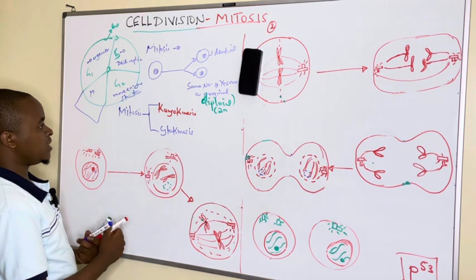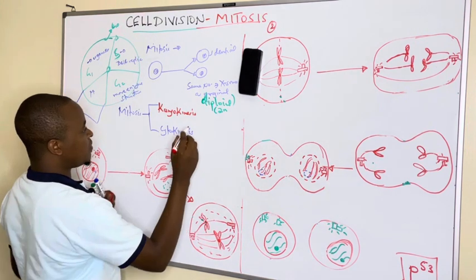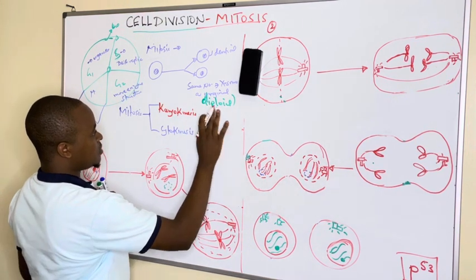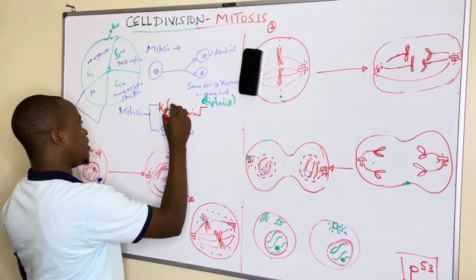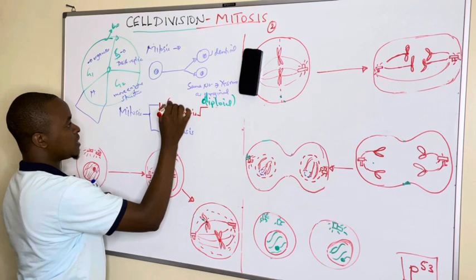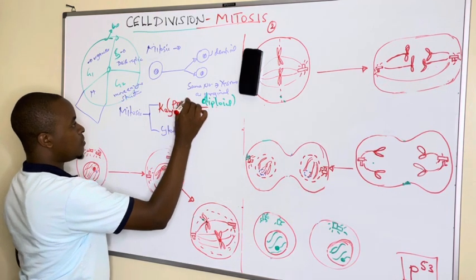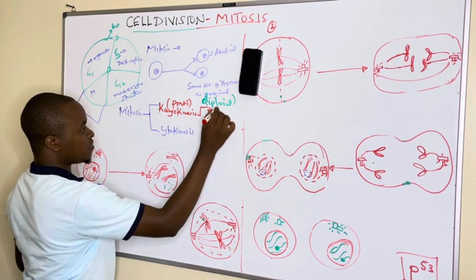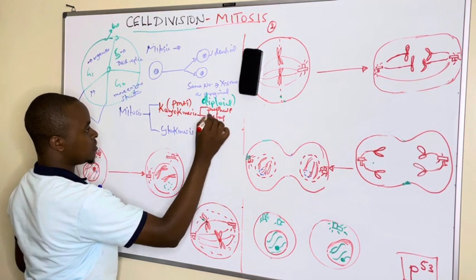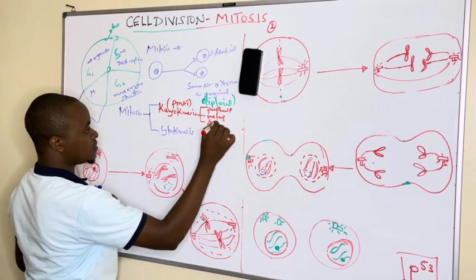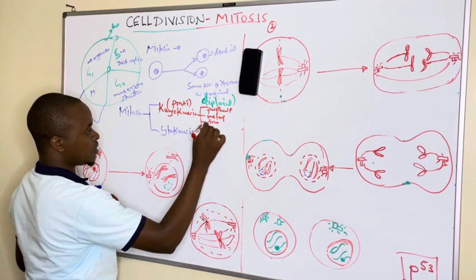Under karyokinesis, we shall see it is divided into the mnemonic known as PMAT, whereby P stands for prophase, then metaphase, then anaphase, and telophase.